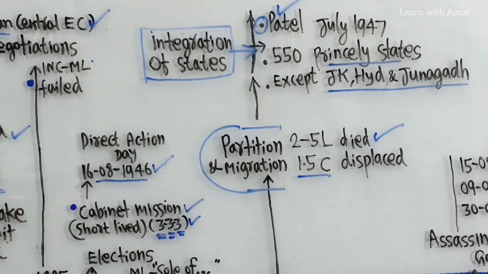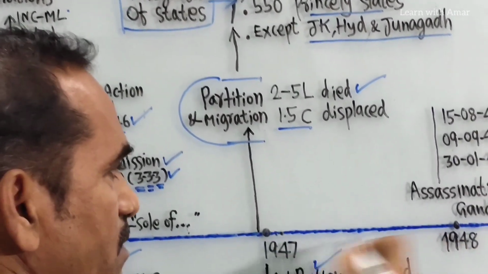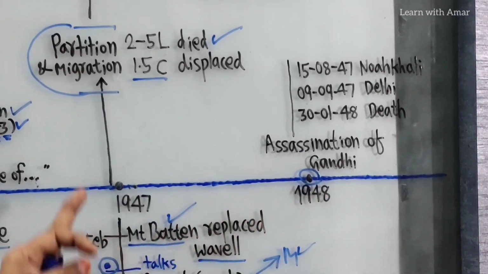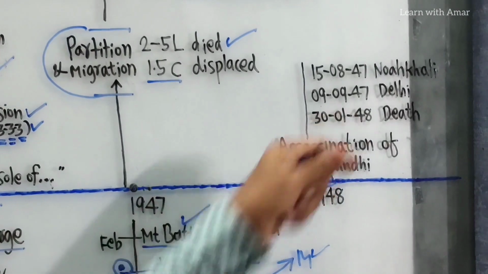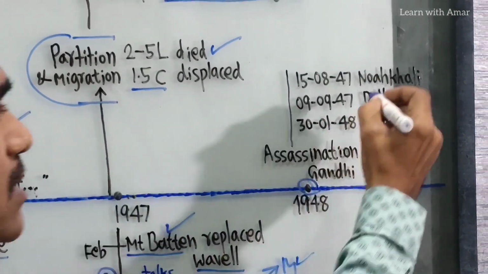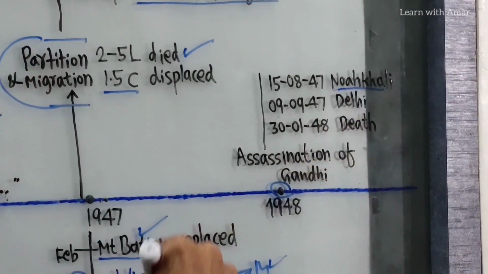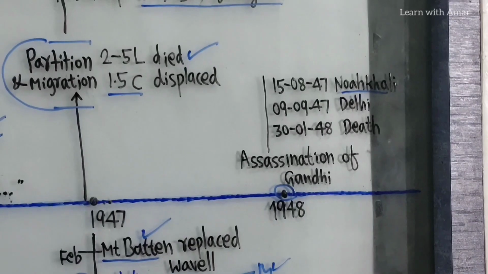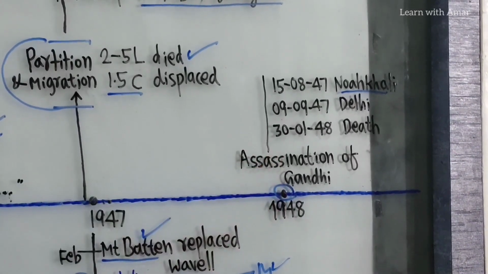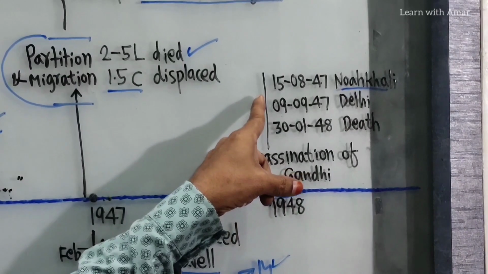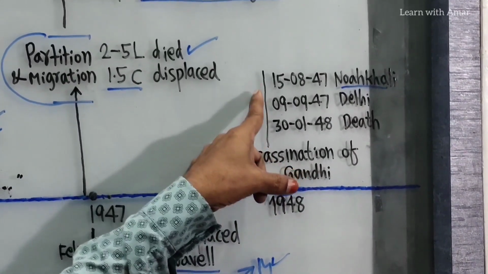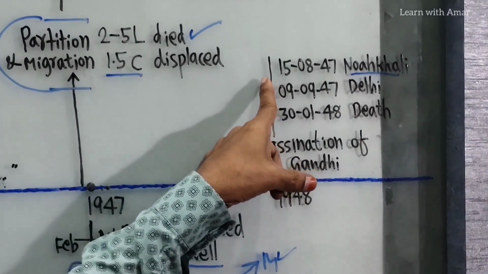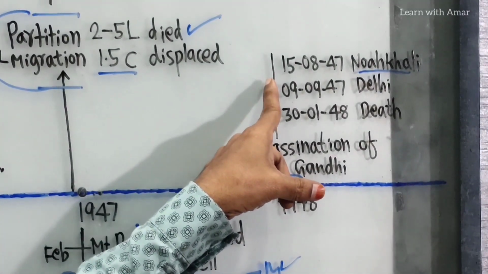Now it's time for 1948. Mahatma Gandhi. On 15 August 1947, where was Mahatma Gandhi? He was in Bengal, Noakhali. Riots took place on both sides. See here, 2 to 5 lakh people died in the clashes. So Mahatma Gandhi did not celebrate the first Independence Day. He went on fasting on the same day. This was not the freedom that he had wished.